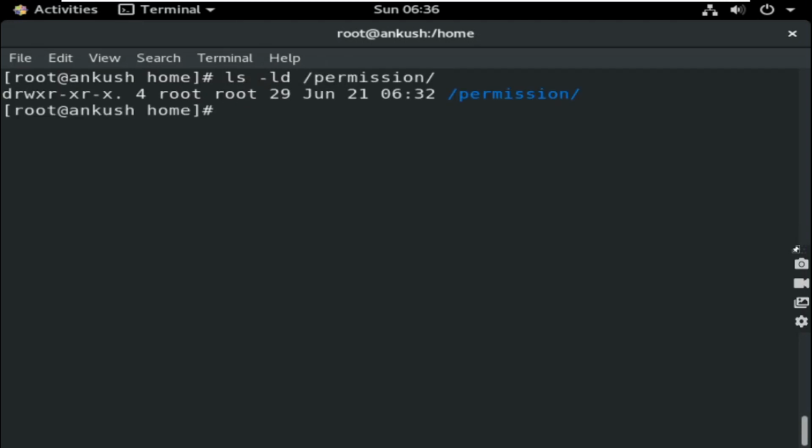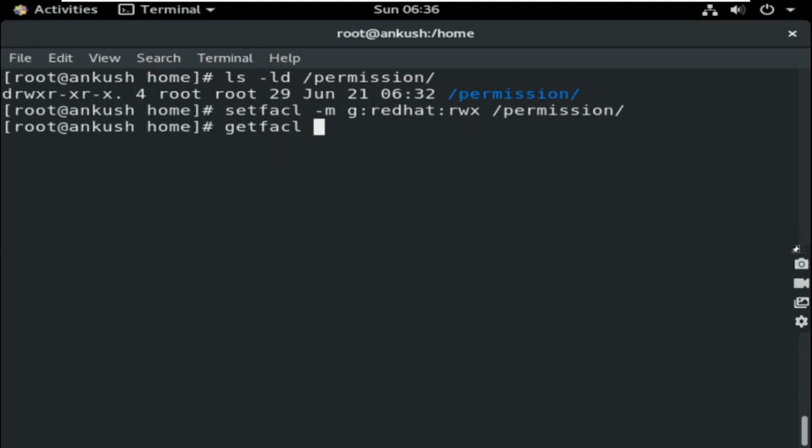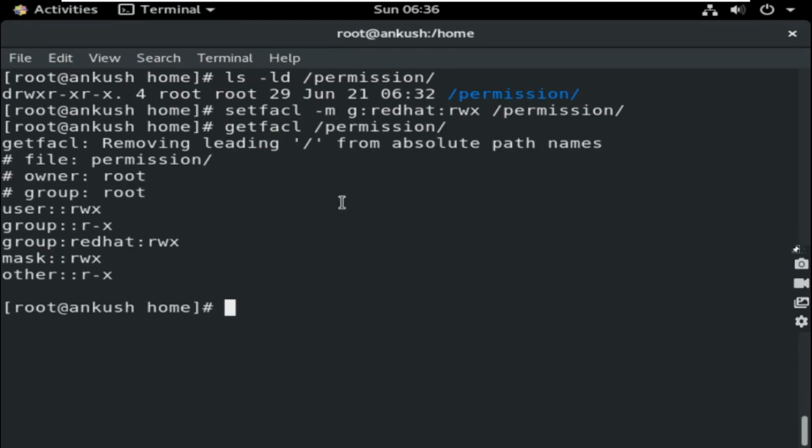So now I am going to apply a group permission through ACL. setfacl -m, a similar command like before where I used u. Now I will apply g, for which group? The redhat group. Which permission? rwx. Now how can I check? getfacl on the directory. Now you can see again the mask is created, and you are getting the group permission. So this is the ACL.